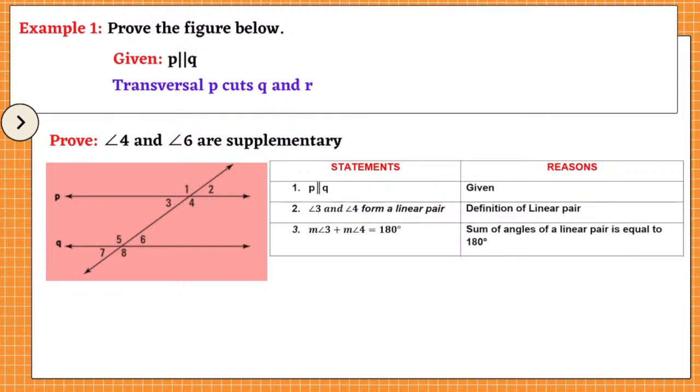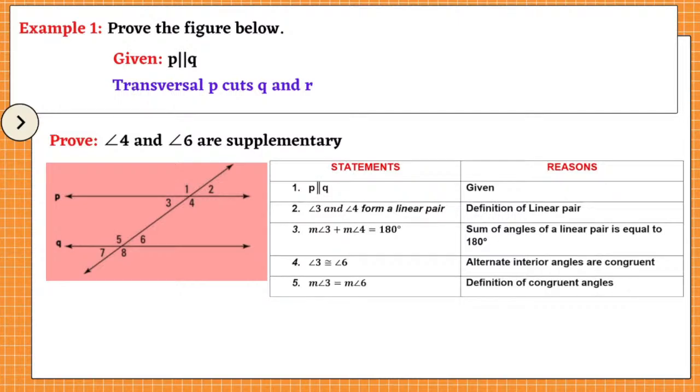Number 3 statement, measure of angle 3 plus measure of angle 4 is equal to 180 degrees. The reason: sum of angles of a linear pair is equal to 180 degrees. Number 4 statement, angle 3 is congruent to angle 6. The reason: alternate interior angles are congruent. Number 5, measure of angle 3 is equal to measure of angle 6.